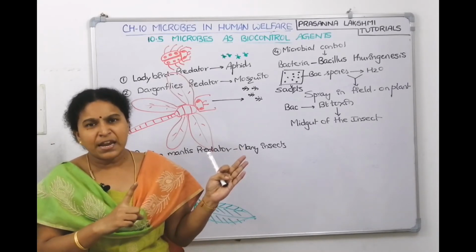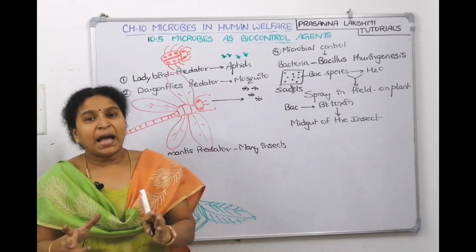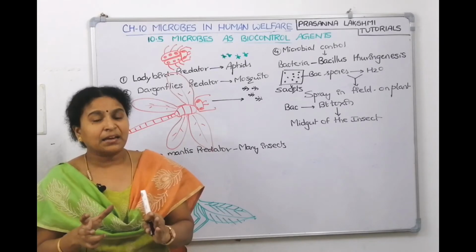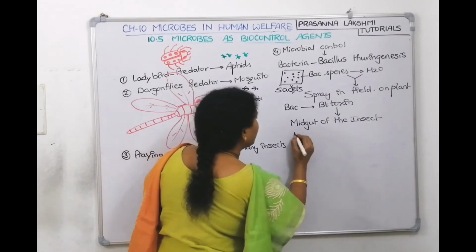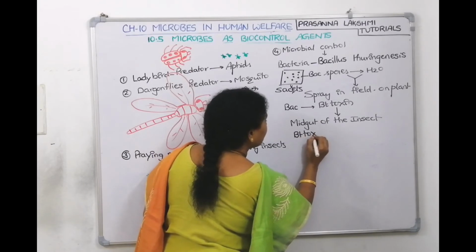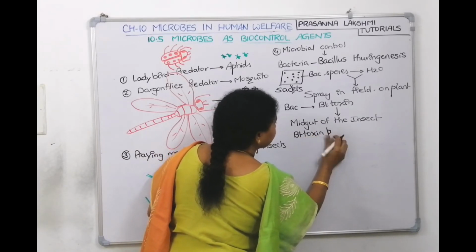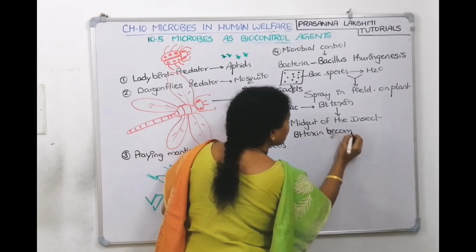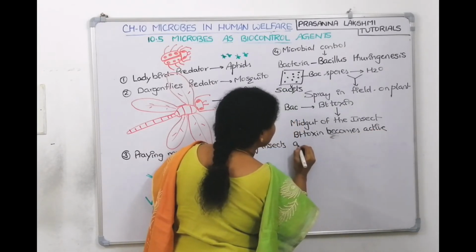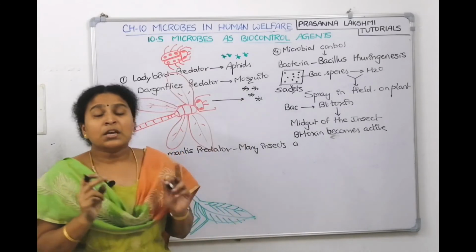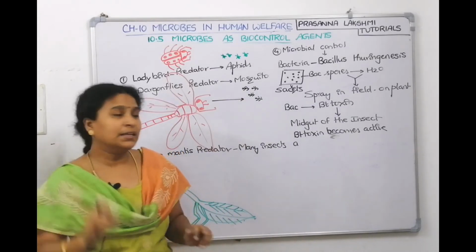The toxin straight away goes to the midgut, and there, in the alkaline pH of the midgut of the insect, the BT toxin becomes active. After becoming active, what does it cause? It causes perforations, holes on the intestine.